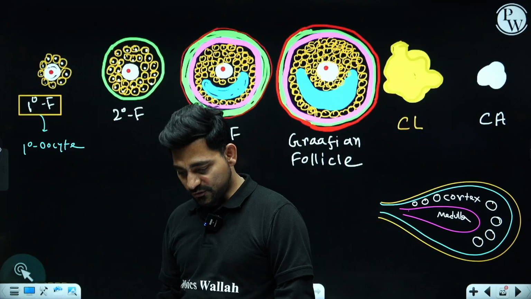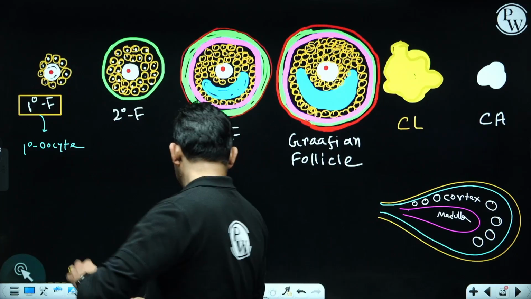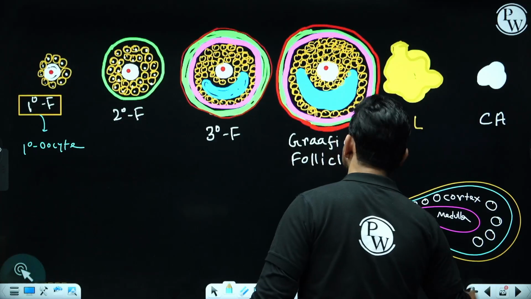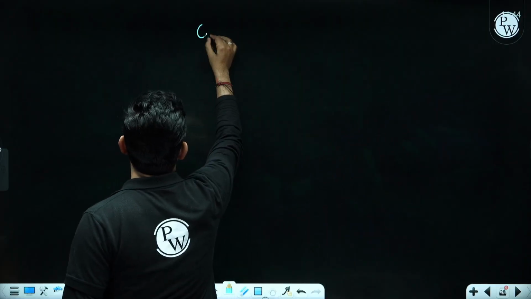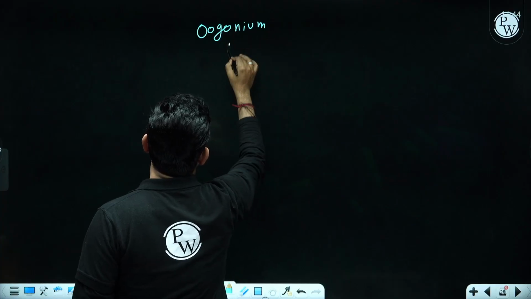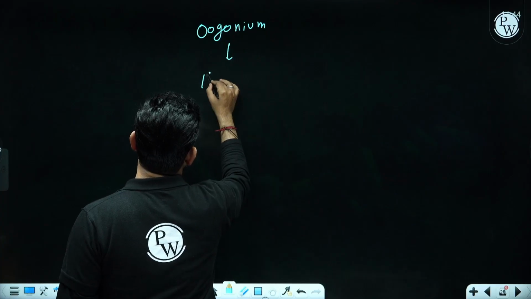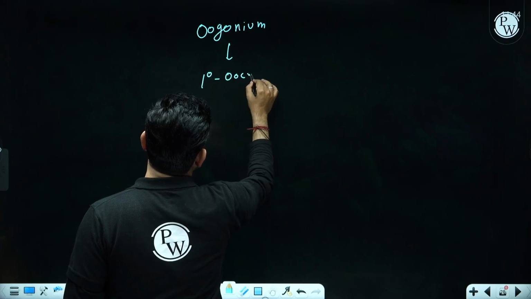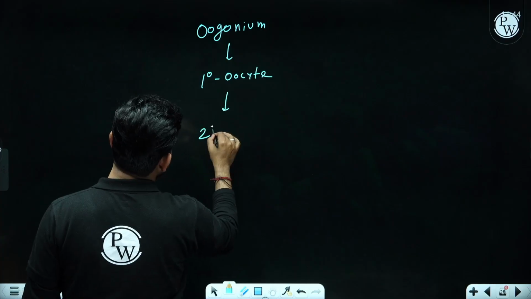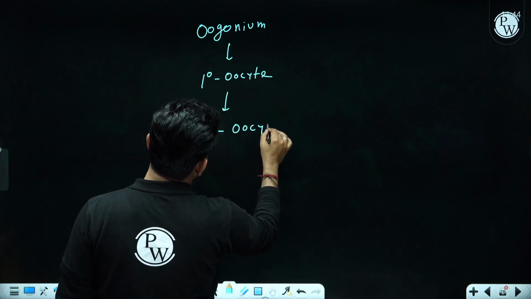Now why is it so? See, if you study the phenomenon, it's like this. Starting will be from oogonium. After oogonium, you get primary oocyte. After primary oocyte, you get secondary oocyte.